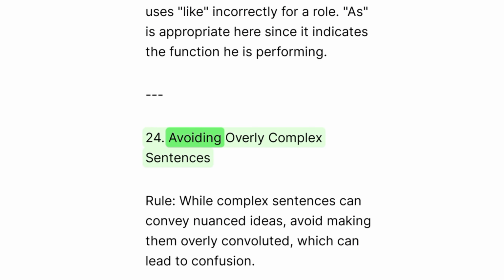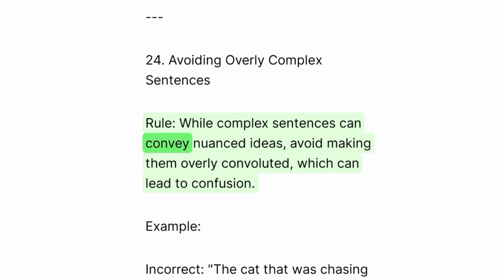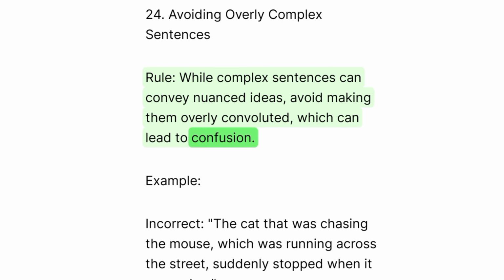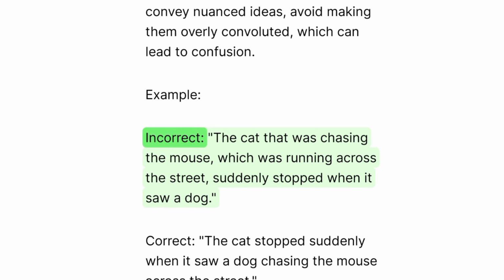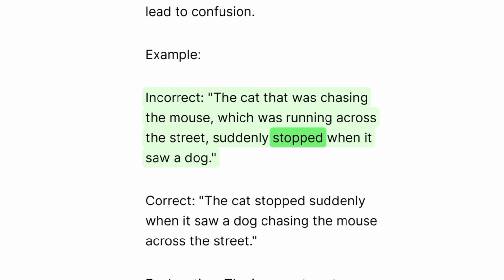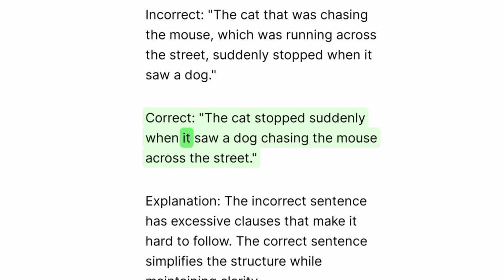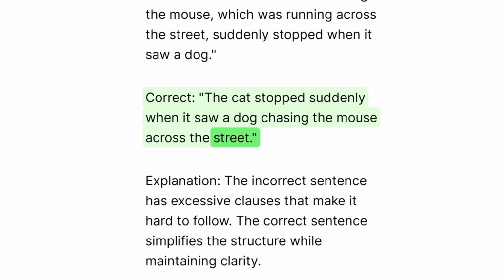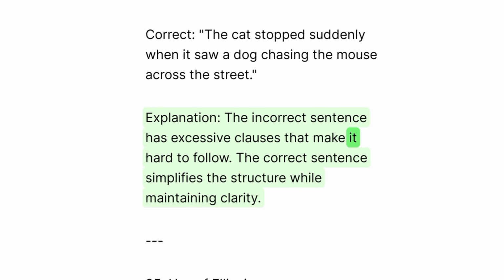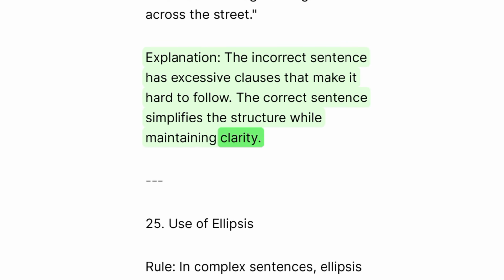24. Avoiding overly complex sentences. Rule. While complex sentences can convey nuanced ideas, avoid making them overly convoluted, which can lead to confusion. Example. Incorrect. The cat that was chasing the mouse, which was running across the street, suddenly stopped when it saw a dog. Correct. The cat stopped suddenly when it saw a dog chasing the mouse across the street. Explanation. The incorrect sentence has excessive clauses that make it hard to follow. The correct sentence simplifies the structure while maintaining clarity.